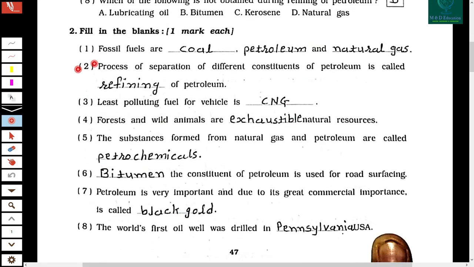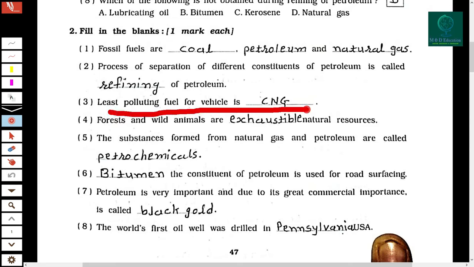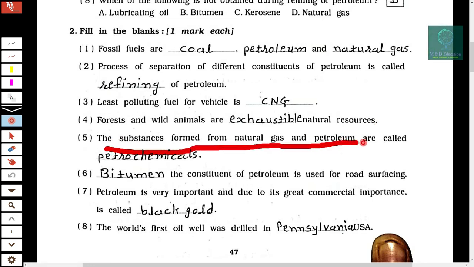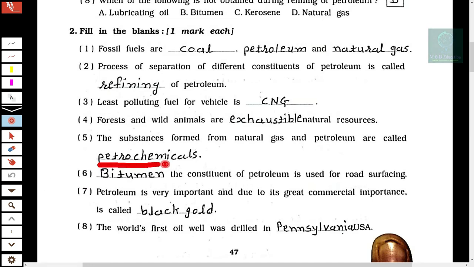Now the second question, blanks. Fossil fuels are coal, petroleum and natural gas. The process of separation of different constituents of petroleum is called refining of petrol. The least polluting fuel for vehicles is CNG. The fourth blank is, forests and wild animals are exhaustible natural resources. Now the fifth question, the substances formed from natural gas and petroleum are called petrochemicals.